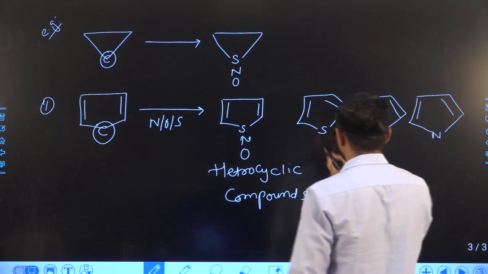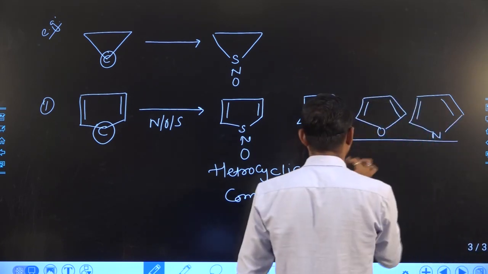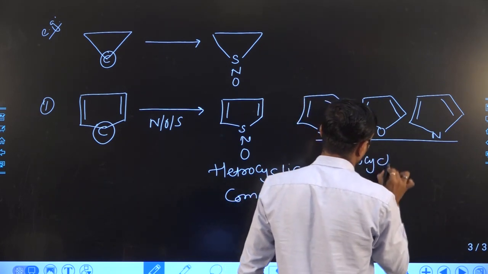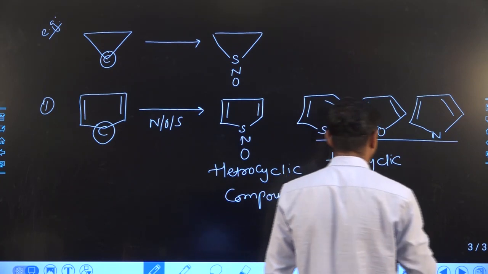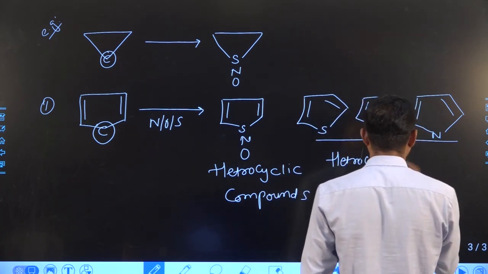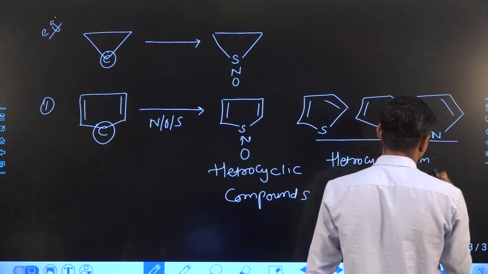So you can see these are all heterocyclic compounds. Heterocyclic is nothing but atoms other than carbon also being present in the compound.